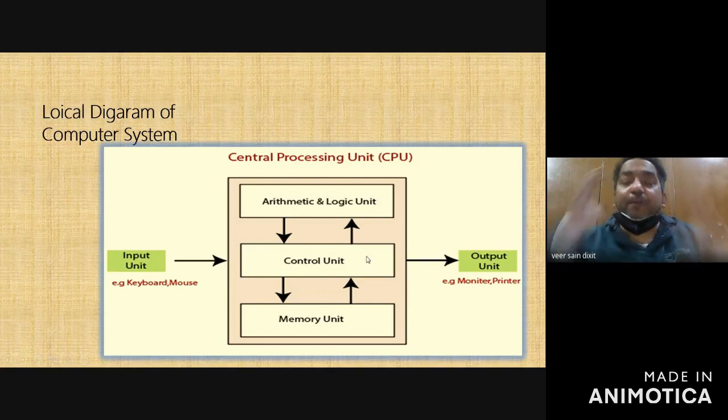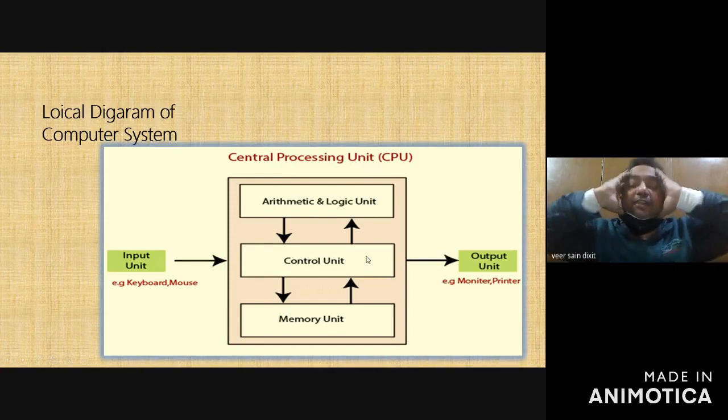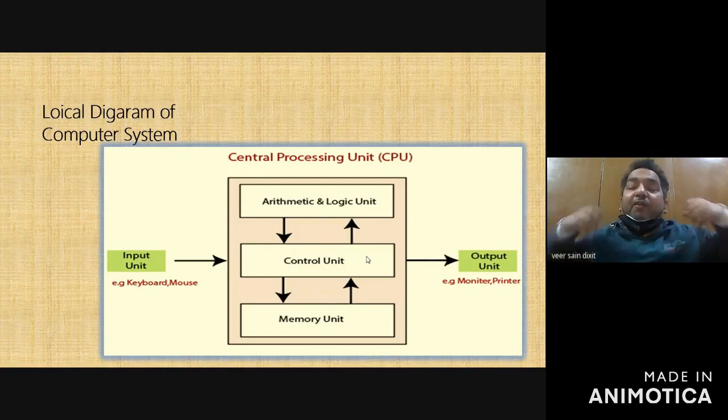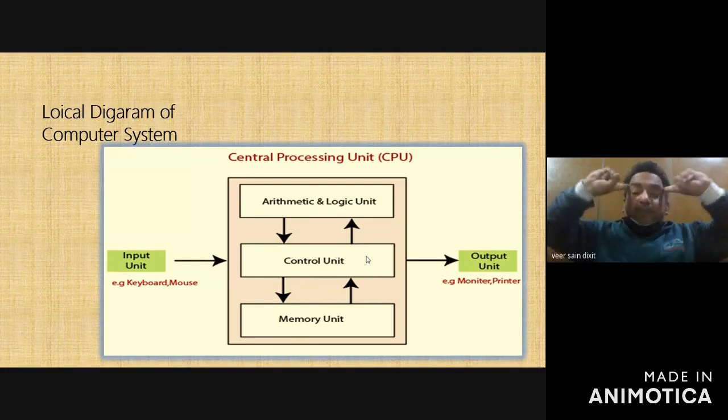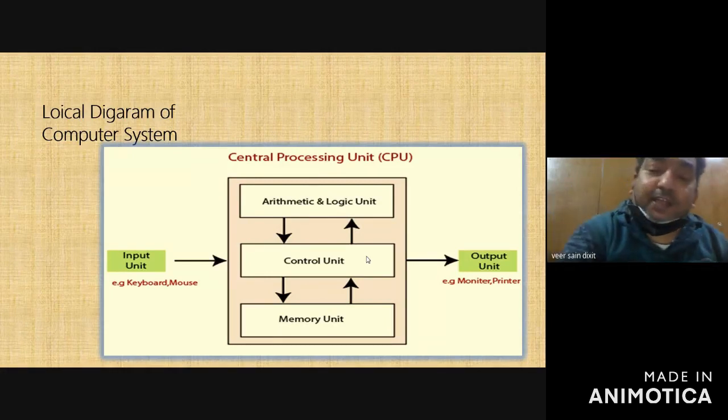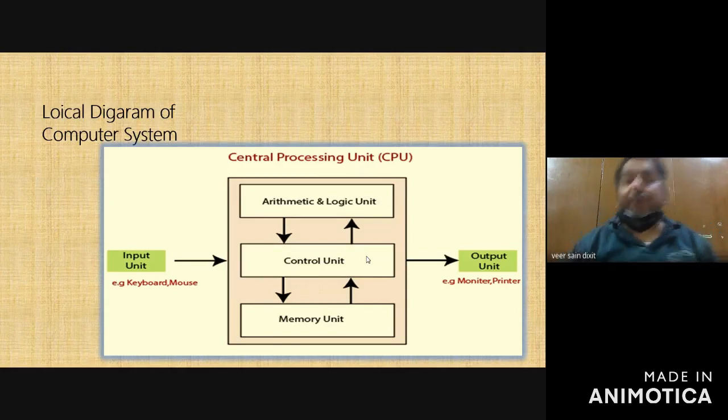Your brain is a synchronization part, that is the control unit, and through the brain your hand and every part of your body is synchronized. If your brain does not work, you cannot even raise your hand. So everything is synchronized through your brain. In the same manner, the control unit synchronizes every part of the computer.